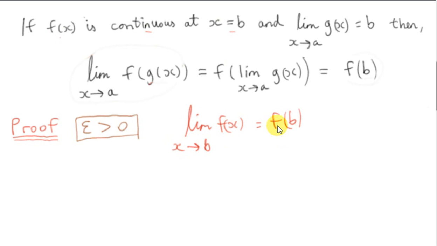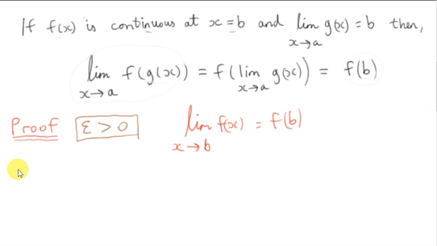Now we are going to write this limit using the epsilon delta notation. But the epsilon that we will actually use is the epsilon that we're choosing at the outset to prove our result. So we assume that we are given this epsilon not just for the result we're trying to prove, but also for this limit here.